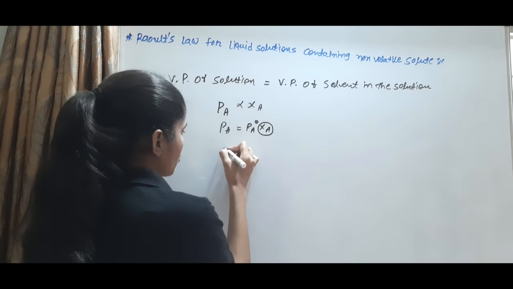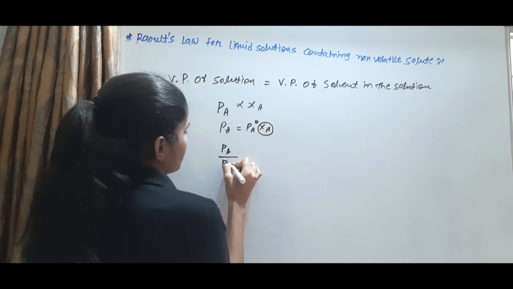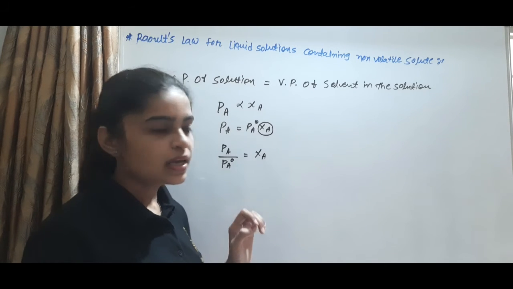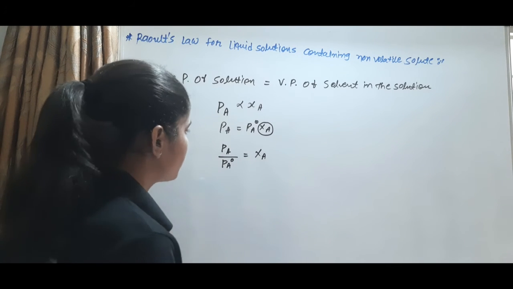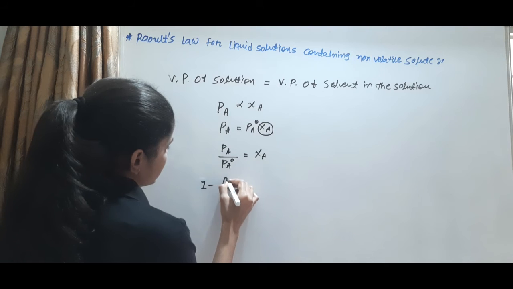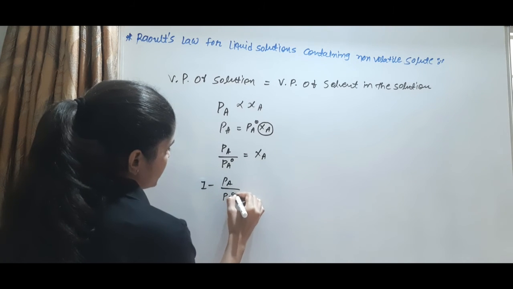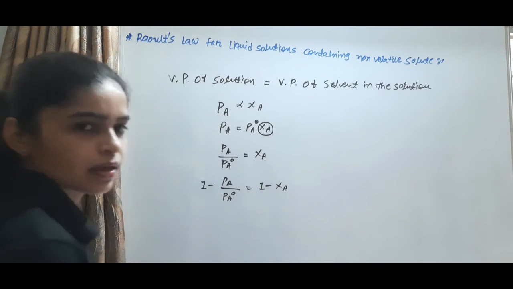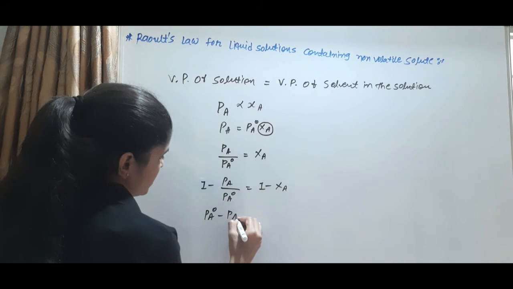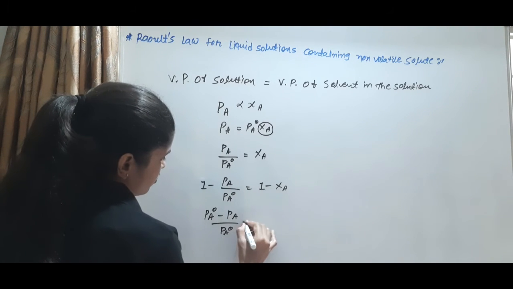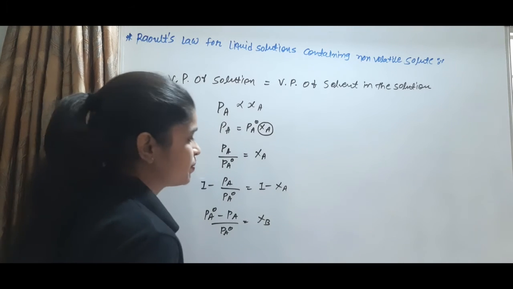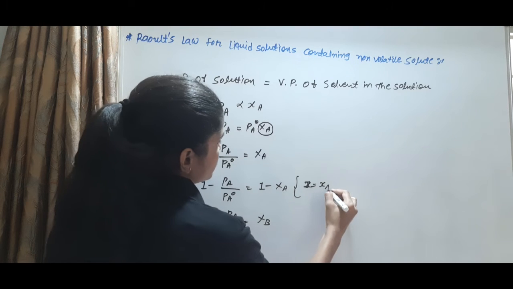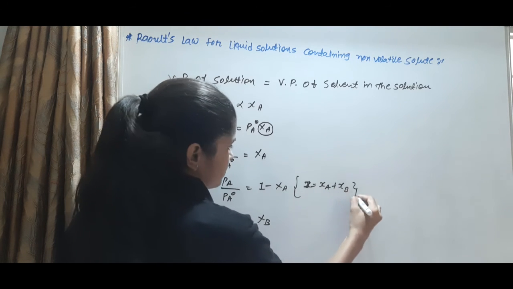How to find the mole fraction? PA upon PA0 is equal to the mole fraction. Then subtracting from 1, 1 minus PA upon PA0 is equal to 1 minus XA, which is XB, because we know that 1 is equal to XA plus XB.